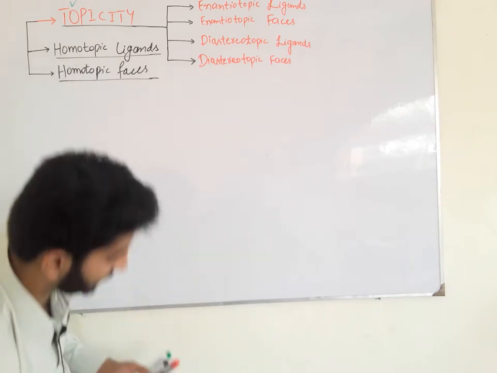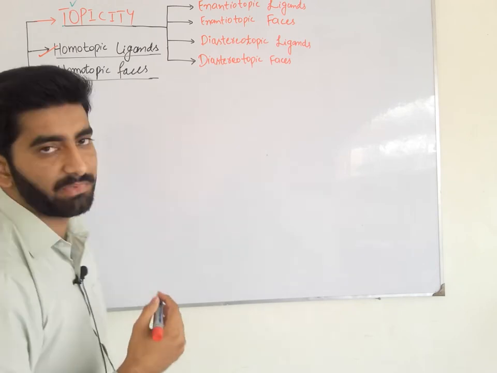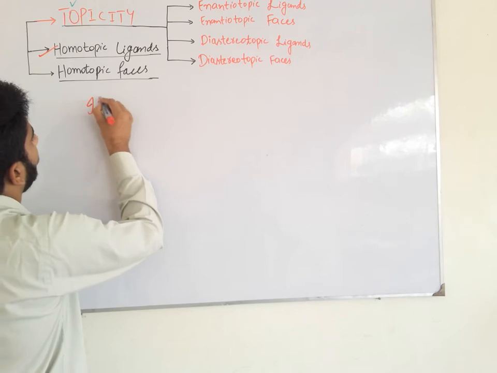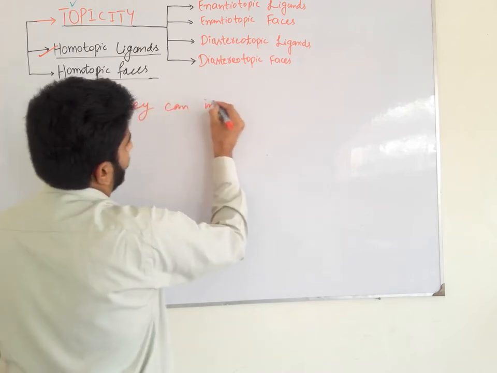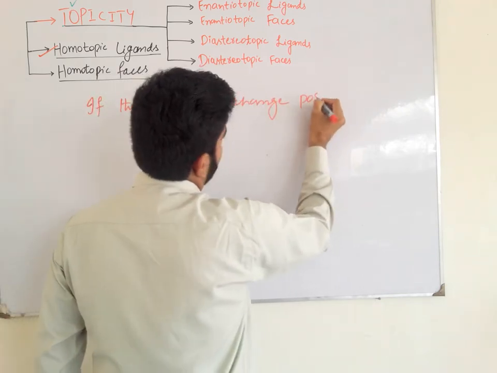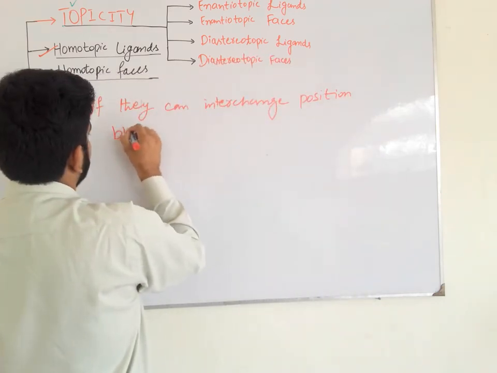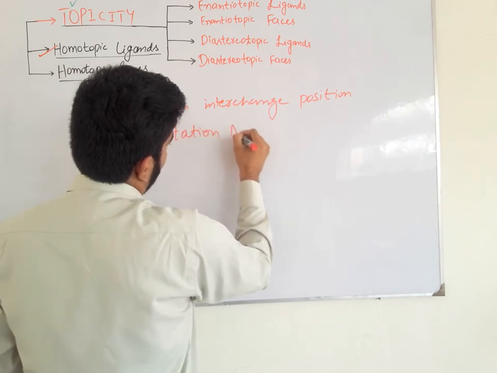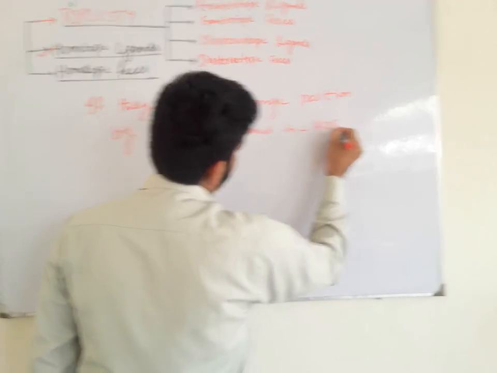What are homotopic ligands? Two homomorphic ligands are said to be homotopic ligands if they can interchange position by rotation around a Cn axis of symmetry.